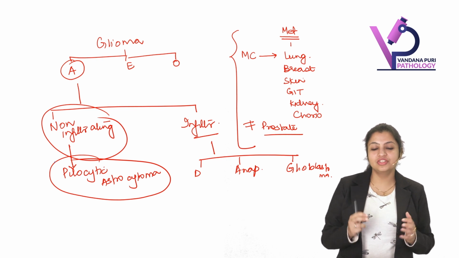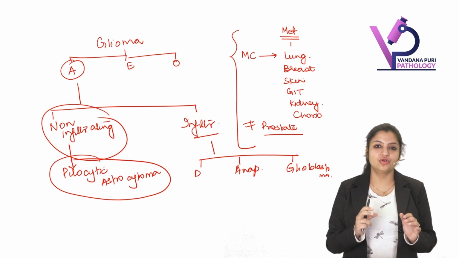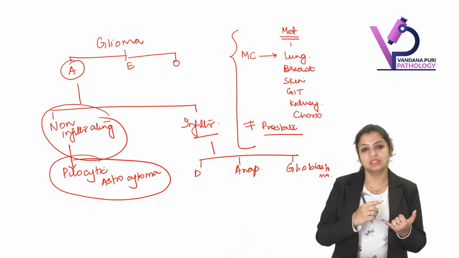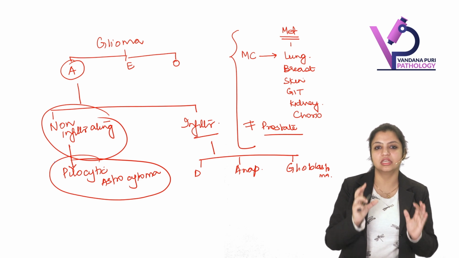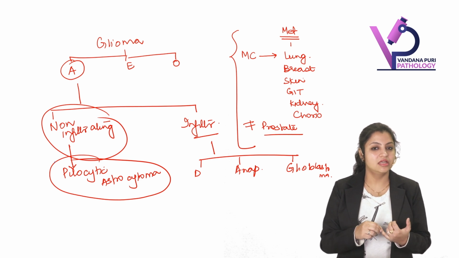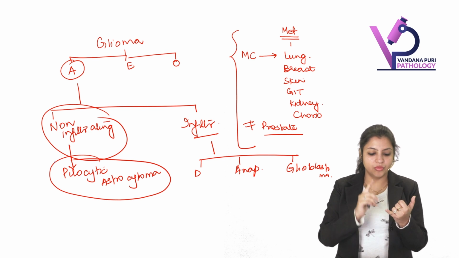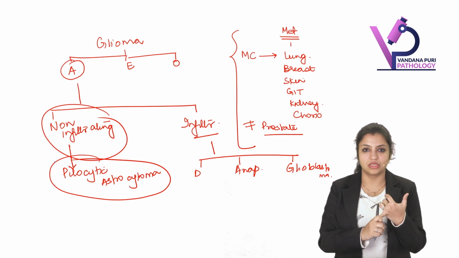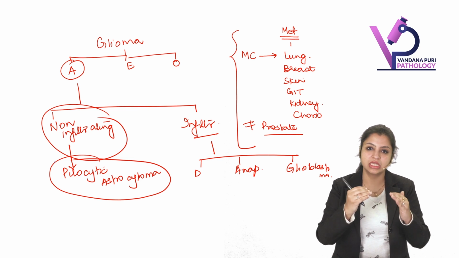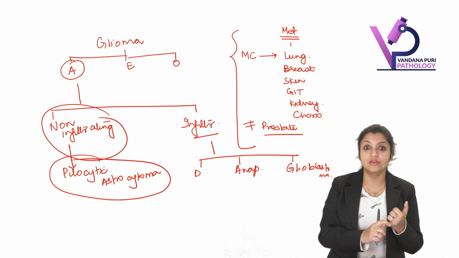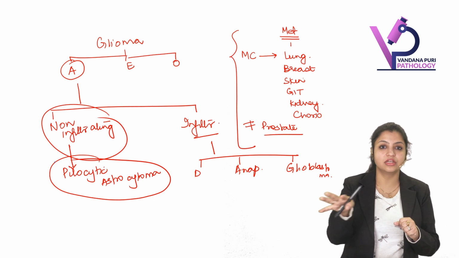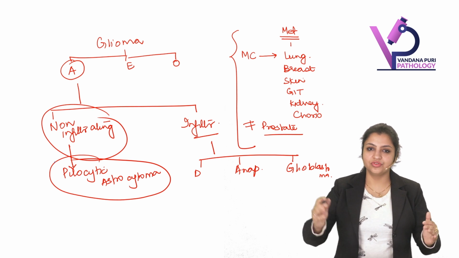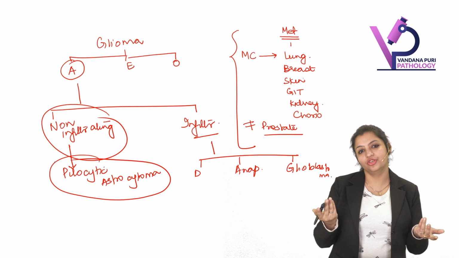Also, God wants the children's tumors to be detected very early. So the majority of children's tumors occur in the posterior fossa. The most common site of pilocytic astrocytoma is cerebellum. So remember, the most common pediatric brain tumor is pilocytic astrocytoma, which is non-infiltrative and doesn't infiltrate into the surrounding part of the brain. Obviously, when it doesn't infiltrate, you just excise, so excision will be curative.